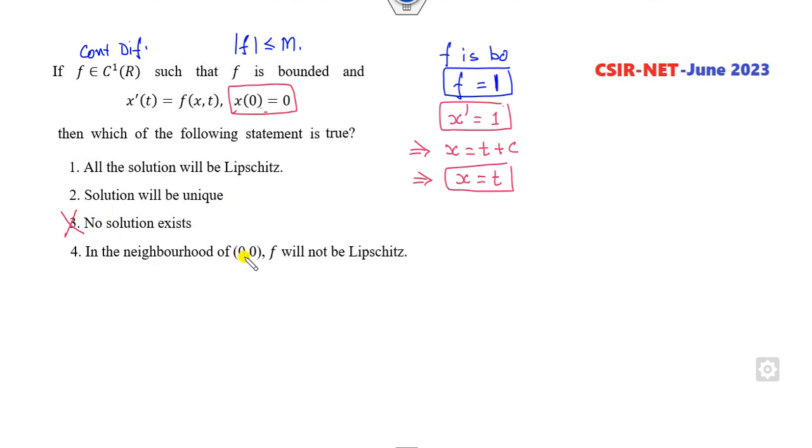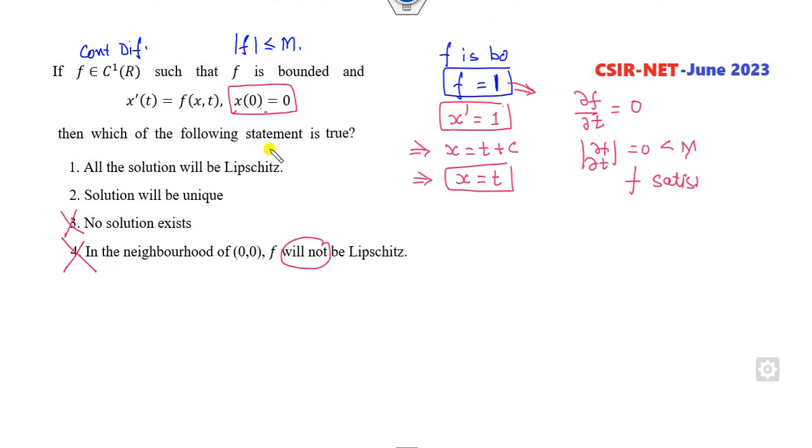In the neighborhood of 0, 0, f will not be Lipschitz. So you can see here, if I take the partial derivative, it is 0, it's bounded. You can see if I take the partial derivative of this, which is 0, it's bounded. So it means f satisfies the Lipschitz property, but the option said it will not. This option is cancelled.